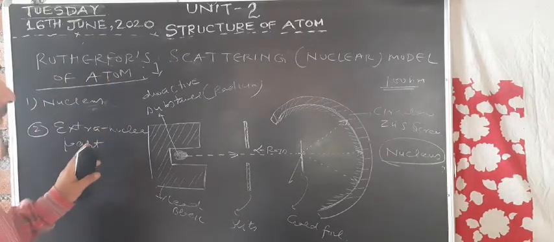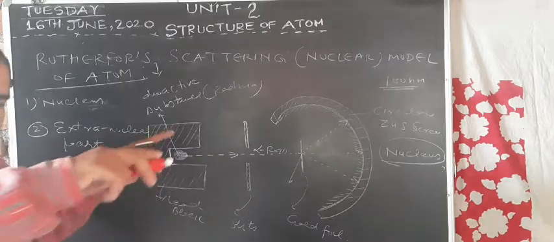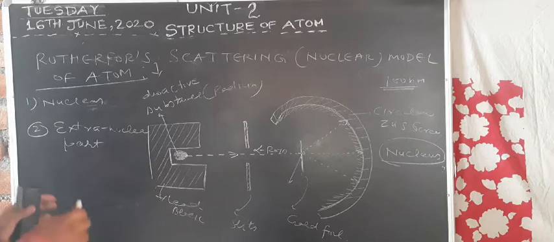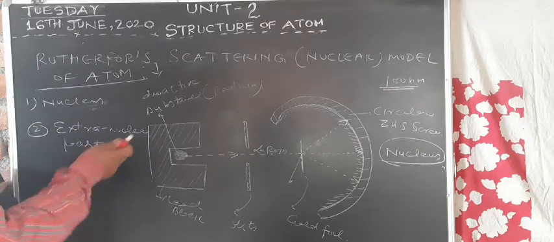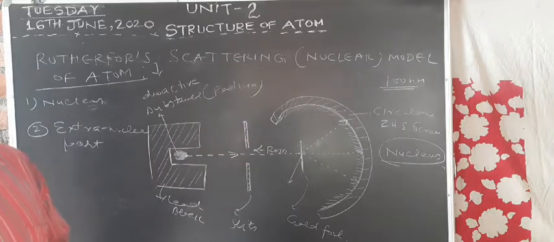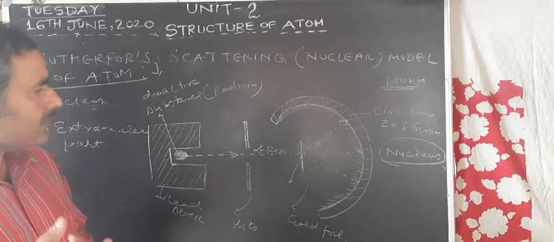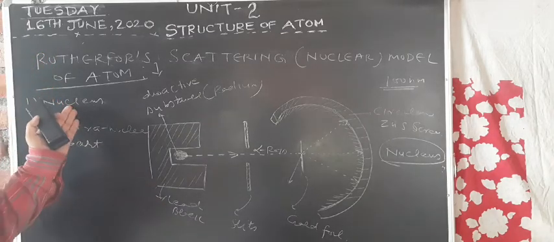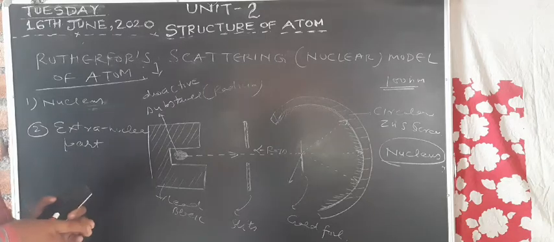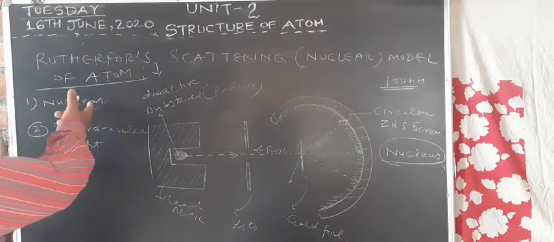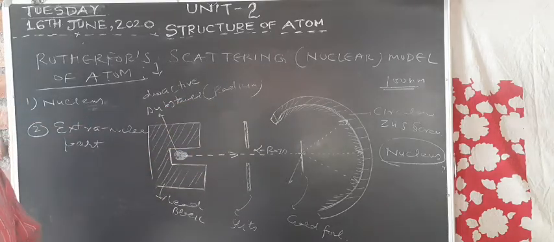Second is the extranuclear part. This extranuclear part is a space around the nucleus in which the electrons are distributed. Now, one of Rutherford's students asked him a question: Sir, you are saying that the nucleus is positively charged and the extranuclear part is the space around the nucleus where the electrons are distributed, and we know that the nucleus is positively charged and electrons are negatively charged. Then why do the electrons not get attracted toward the nucleus?